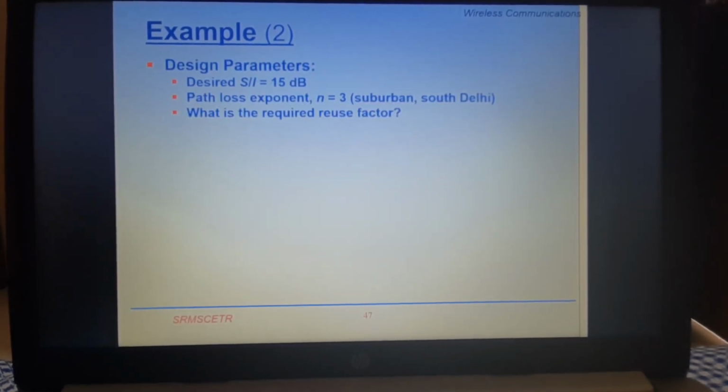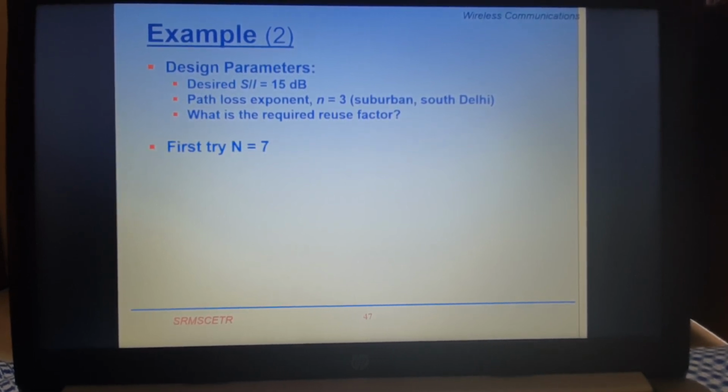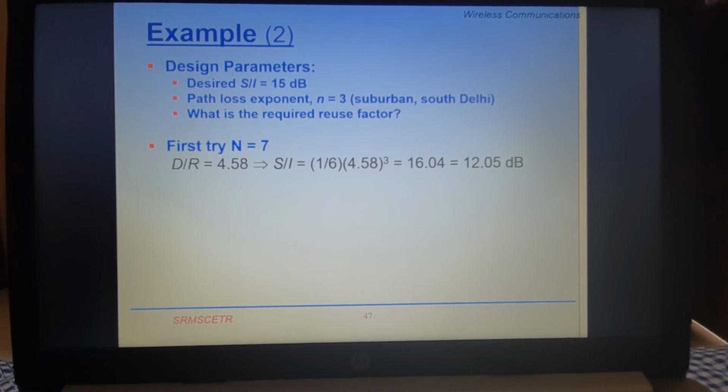This is example 2. Let us assume the design parameter, the desired S/I is equal to 15 dB which we want to maintain, and the path loss exponent now decreases, n is equal to 3. We are talking about a suburban area such as South Delhi. Here we have to find the required reuse factor. Again hit and trial is used, N equal to 7. You will determine D/R and correspondingly the S/I ratio, which is equal to 12.05 dB. It is less than 15 dB.